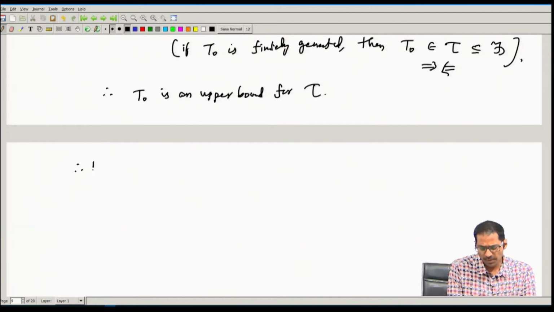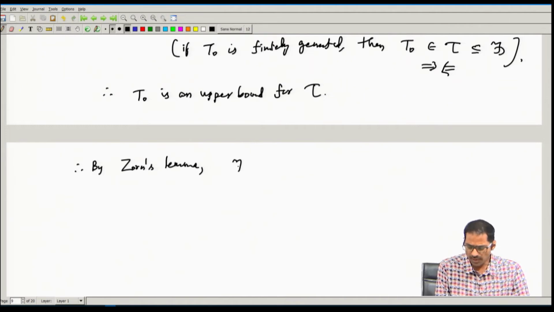Therefore, by Zorn's lemma, this family F has a maximal element.